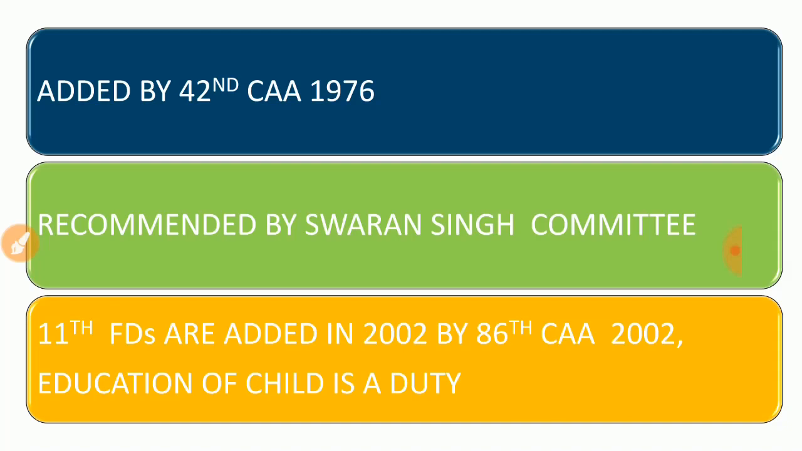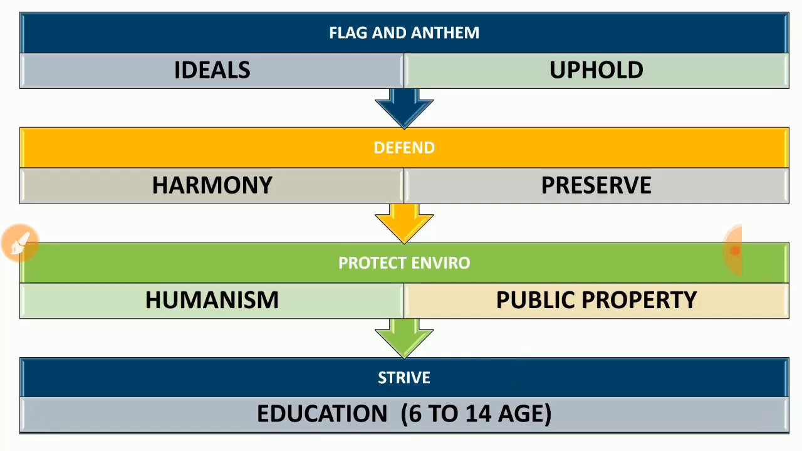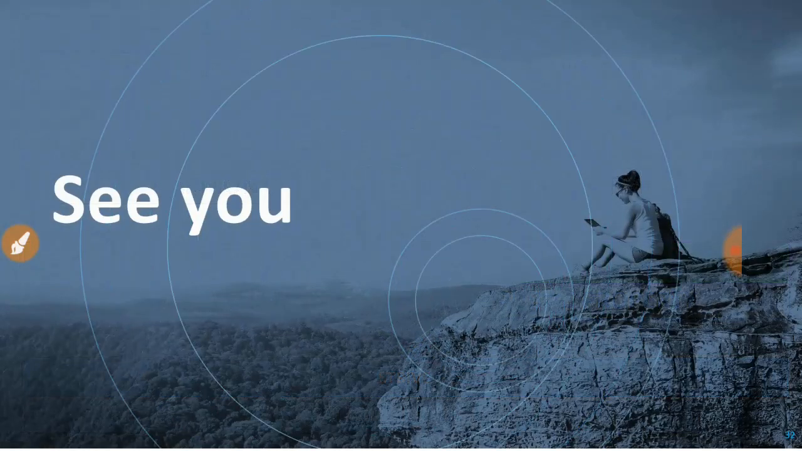Okay, so I think it's very clear right now related to the fundamental duties. So what are the fundamental duties we need to follow? First is respecting the flag and anthem, supporting and following the ideals, upholding the principles of India, defending the country, harmony among others, protect the environment, preserve the culture. We will follow humanism, and we will safeguard and secure our public property. And the 11th one by the 86th Amendment Act is education as a duty for 6 to 14 years of age students. So these are the very important fundamental duties.